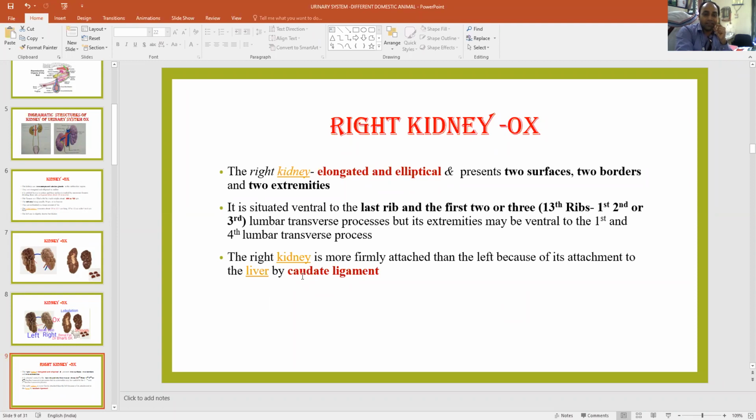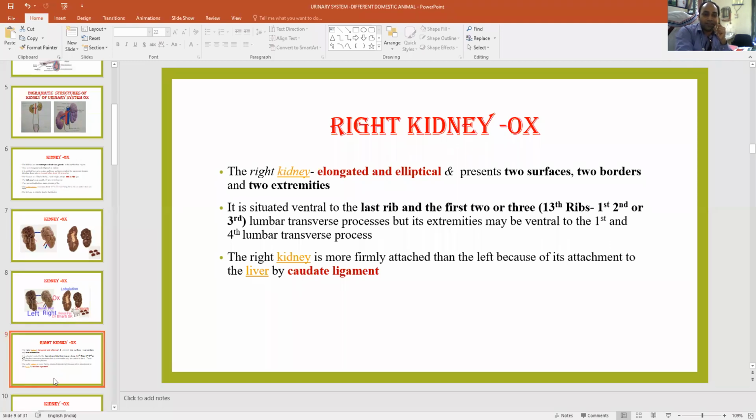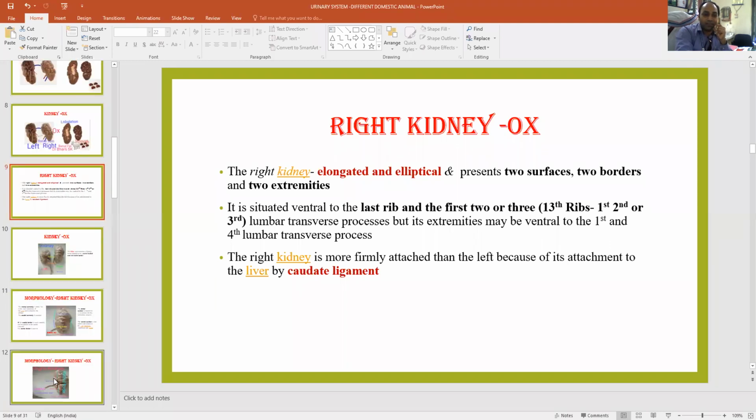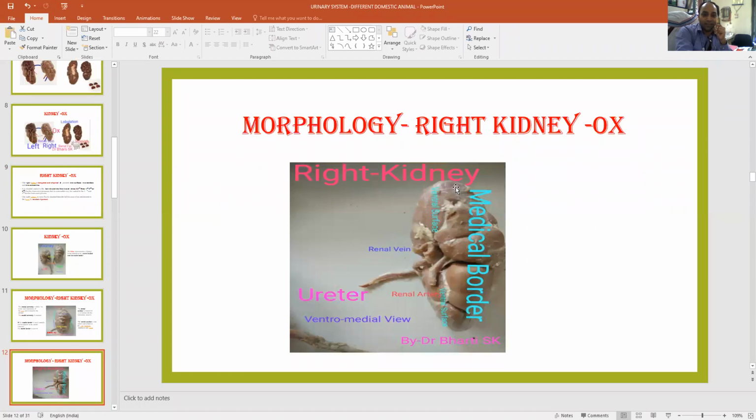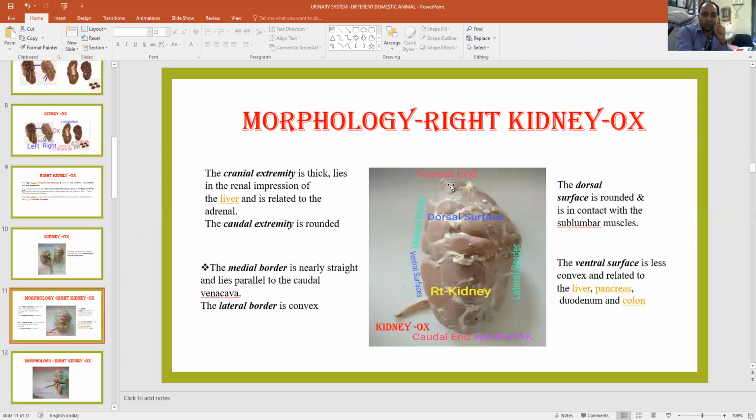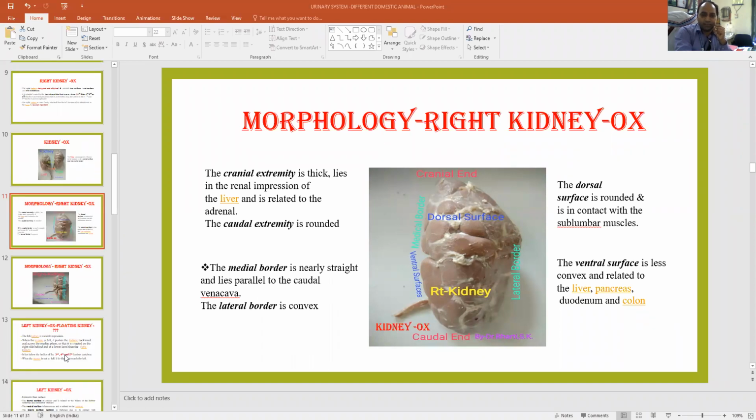We have already seen that. The right kidney cranial extremity contains an impression known as the renal impression, and this renal impression is for the attachment of a ligament known as the caudate ligament, through which the liver is attached. Here the suprarenal glands, adrenal glands, are located. Just near to that there is the caudate ligament, and through the caudate ligament this kidney comes in contact with the liver. So I think the right kidney is completed.